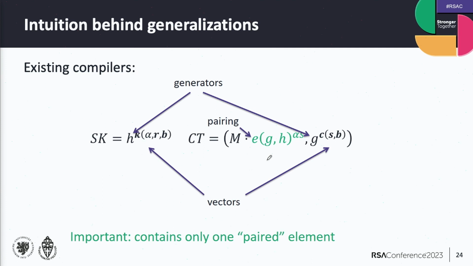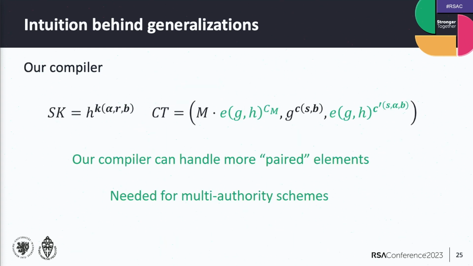And you see here one element that is a paired element. A pairing is a function that you compute on group elements. And the ciphertext here only contains one of them. And this is bad news for multi-authority ABE because multi-authority ABE schemes do not have this form. So the idea behind our compiler is that we can actually handle more of such paired elements, and now we can actually support multiple authorities.